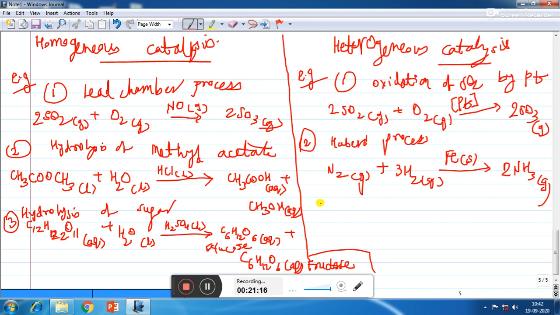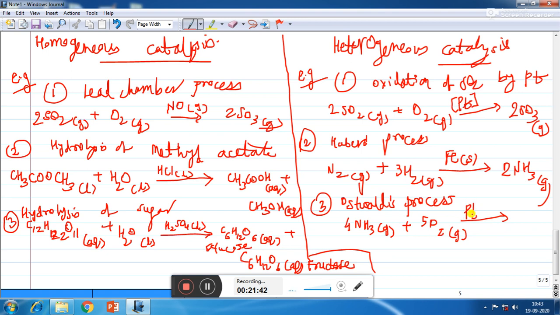The third example is the Ostwald process to produce nitric acid. In the Ostwald process, in the first step we take 4 moles of ammonia and 5 moles of oxygen in the presence of platinum catalyst.